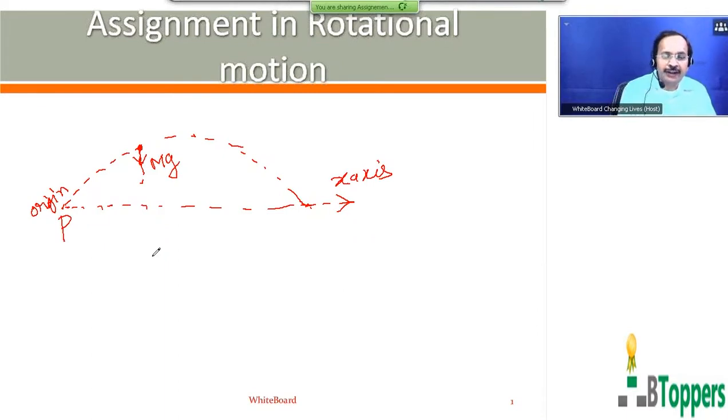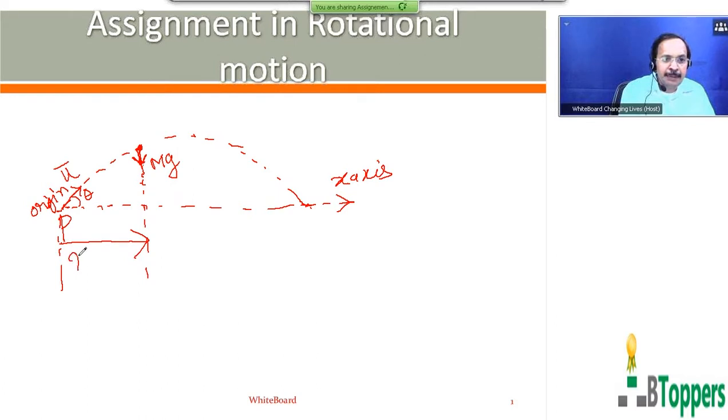So if a body is given some initial velocity u bar at an angle theta above the horizontal, so that it moves only under influence of gravity after projection in a vertical plane, then we can call the body a projectile. So at any particular instant, the instantaneous external force on the projectile is the force of gravity, or its weight mg, which acts vertically downwards. We choose the point of projection as origin of the coordinate system and the horizontal direction, parallel to the horizontal velocity of the projectile, as x-axis.